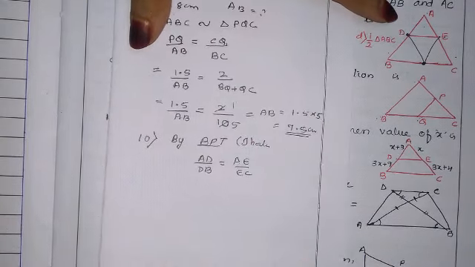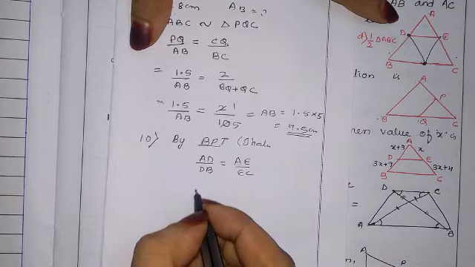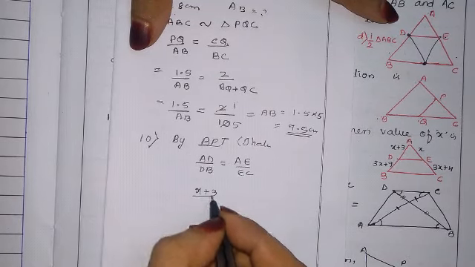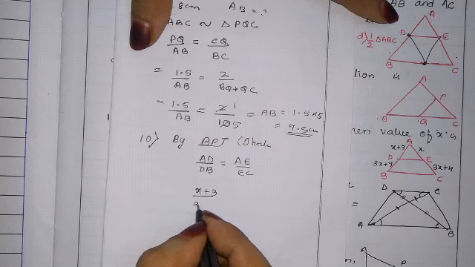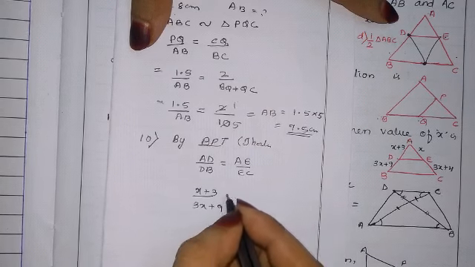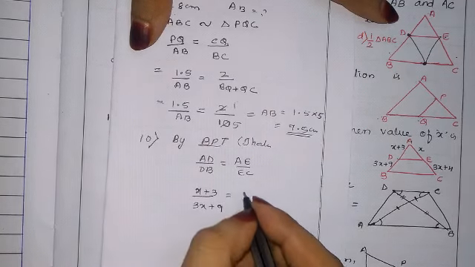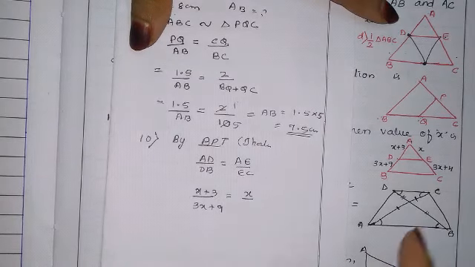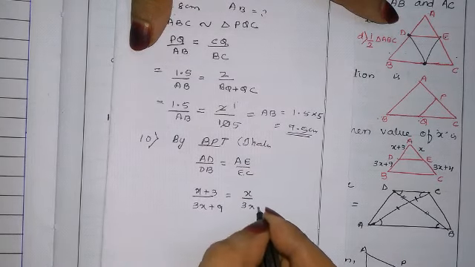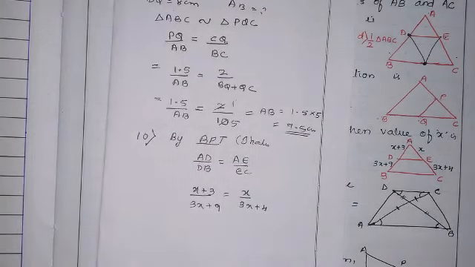We need to find the value of X. AD is X plus 3 upon BD is 3X plus 9, equals AE is X upon EC is 3X plus 4. It is given in the figure.